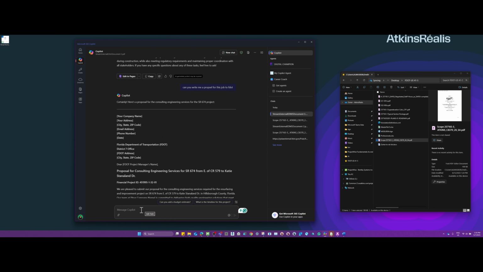But since I don't have an example, if you have an example of a proposal, you can add it here and ask it, can you rewrite the proposal but follow this format? Or can you rewrite this proposal but make this the EOR for drainage, this the EOR for roadway, this the EOR for this? You can still customize it. Since I don't have that, I'm not going to do it, but like I said, the sky's the limit. Try it. So let's actually do, can you add a budget estimate? Let's see what it's going to get us.